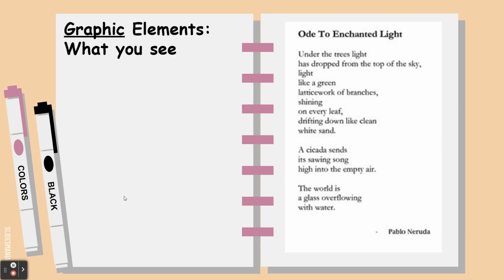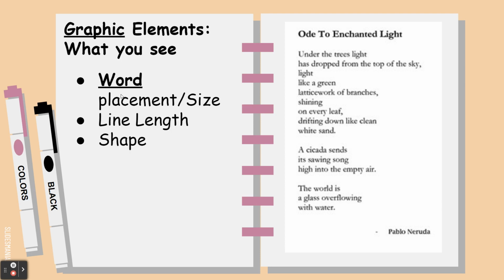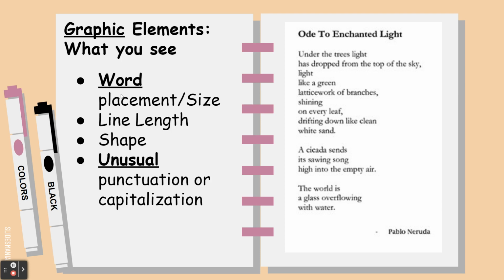Next, we need to talk about graphic elements. Graphic elements are the things you can see on the page. You wouldn't necessarily hear them if you just had the poem read to you, but it is about how the poem is actually printed on the page. So there's a lot of graphic elements we can look for, things like word size or placement, things like line length, the shape of the poem, or unusual capitalization or punctuation.